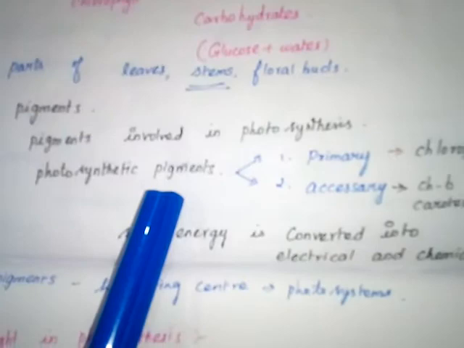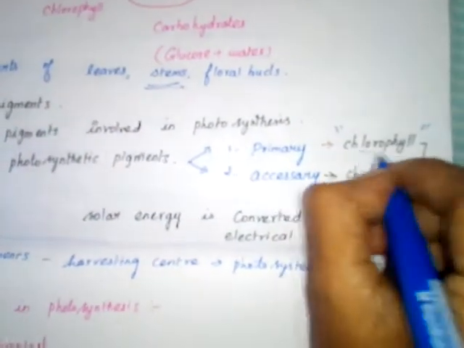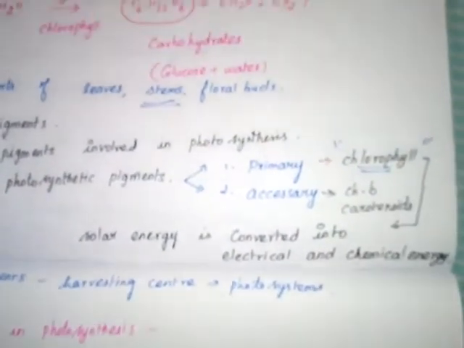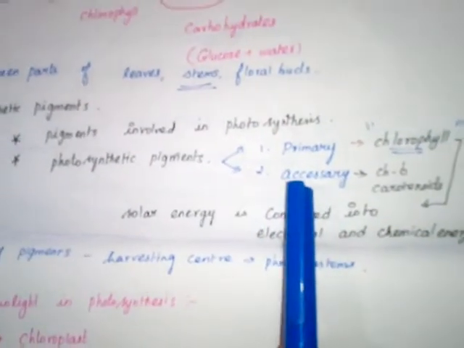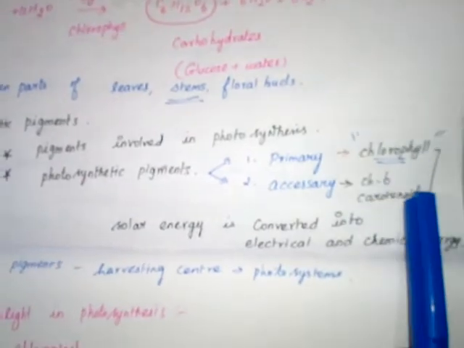First one, primary pigments: chlorophyll a, the green pigment, which is involved in the photosynthesis reaction. Second one, accessory pigments: chlorophyll b and carotenoids.